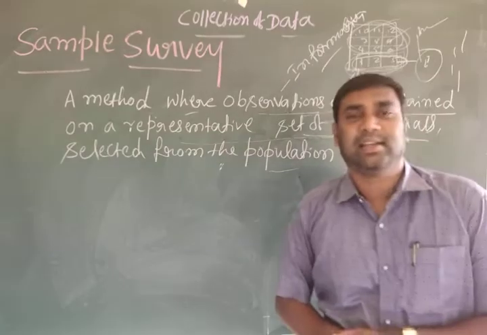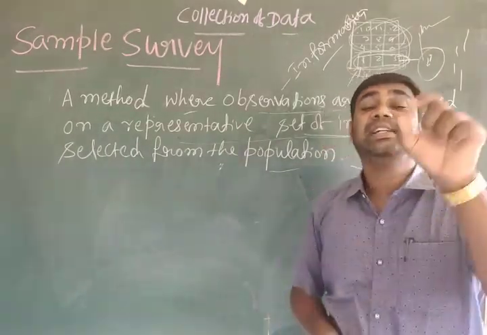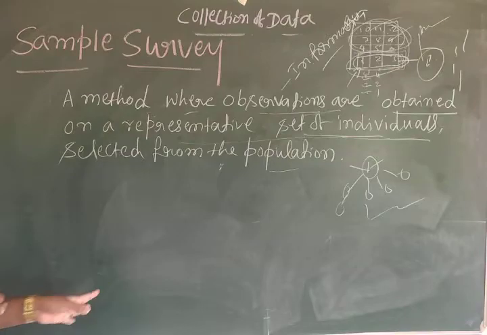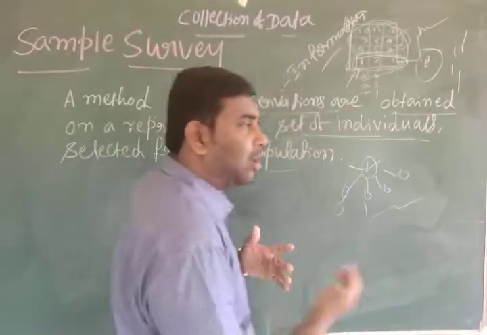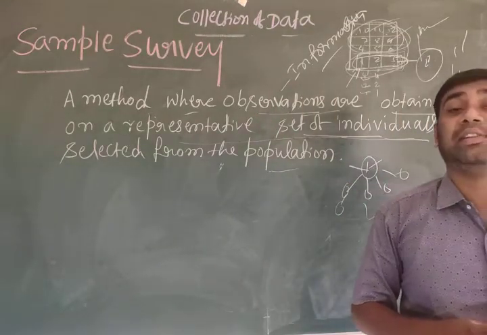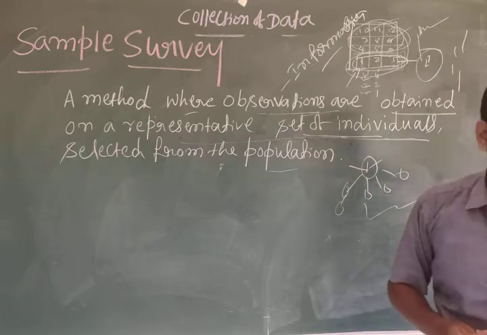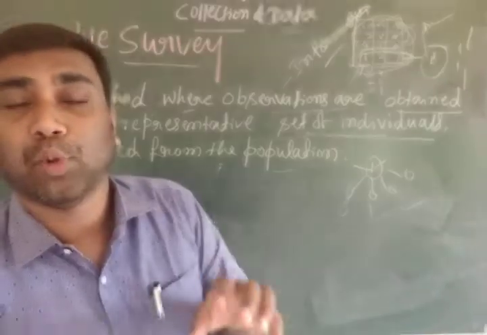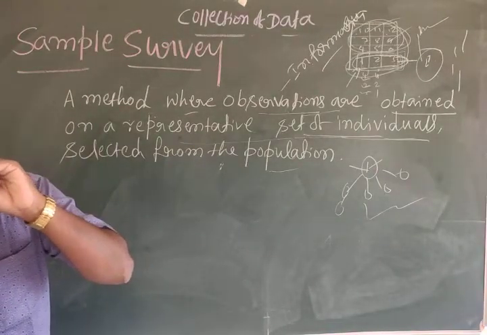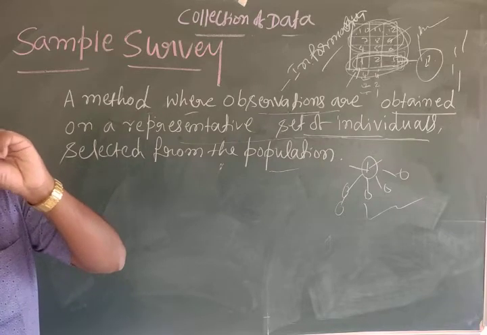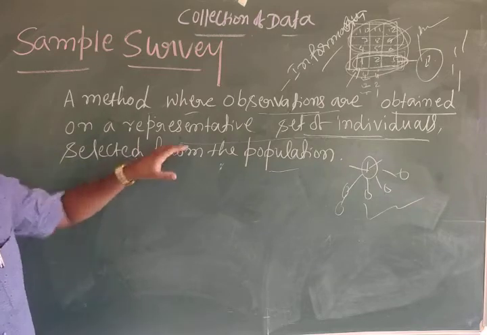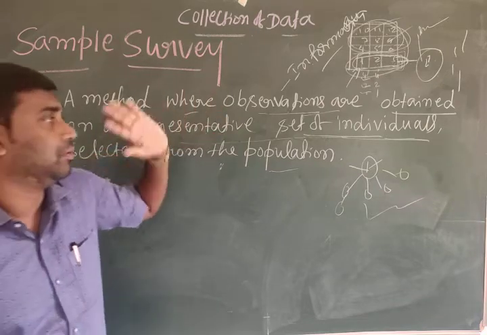See, the first task in selecting the sample is to identify the population. Identifying the population means knowing how many are there, how many are male, how many are female, how many are working, how many belong to which group. So first we have to identify the population with the sample survey. Once the population is identified, we start the research with the selection of a representative sample.